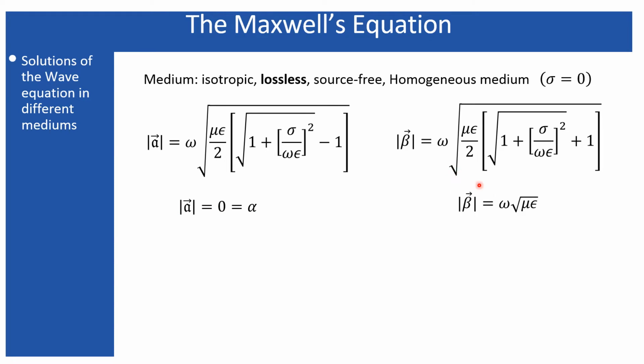However, the phase constant will not be 0, because the phase constant represents the propagation of the wave, how fast it is propagating within a particular medium with respect to space. So that is the phase constant. Sigma equal to 0 will not make it 0. Beta being 0 means the wave is not propagating at all, so there is a cutoff for this particular wave. Later we'll see, when we study the waveguide, that for a certain number of waves, the waveguide will not support propagation. So we will have beta not defined for those waves.